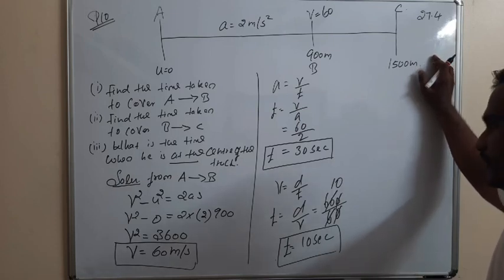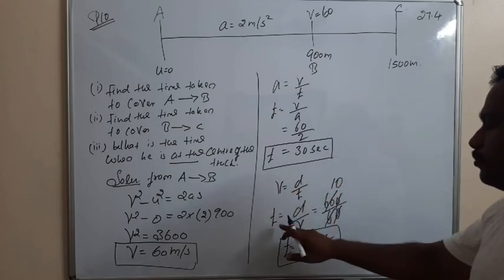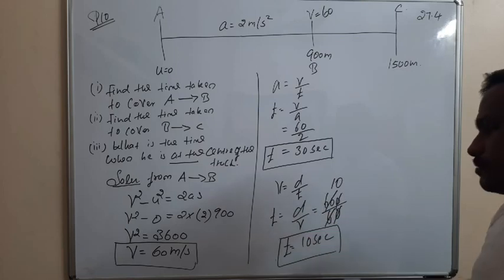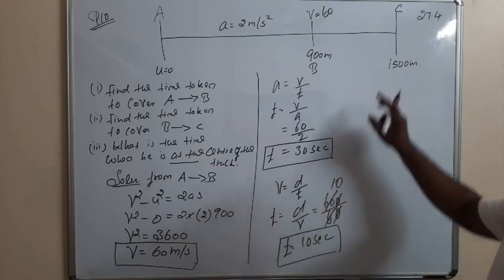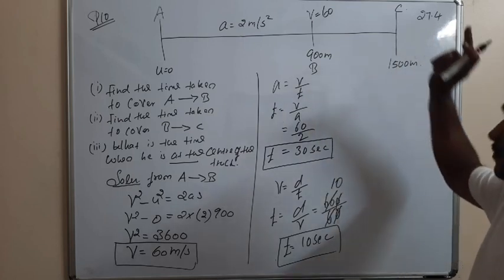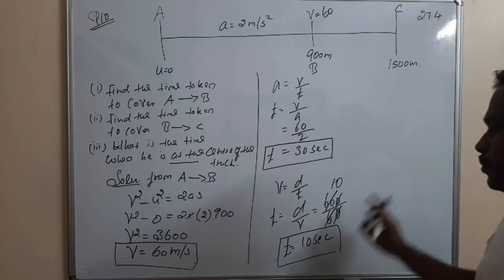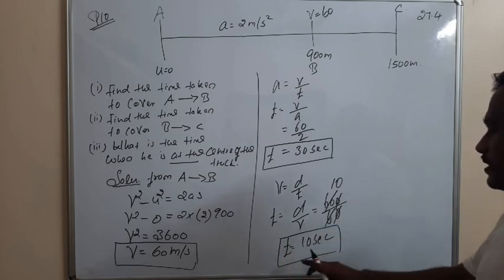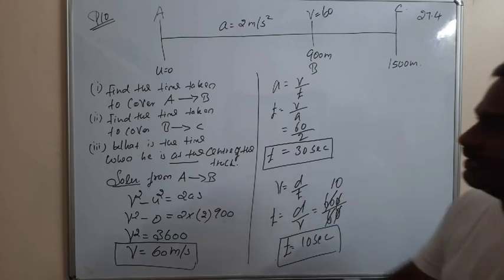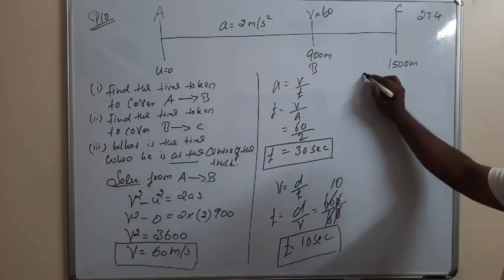I am using the equation velocity is equal to displacement by time. So from this, time is equal to displacement by velocity. He covered the distance of 600 with the velocity of 60 meter per second. So 60 cancels, then 10 times. So t is equal to 10 seconds. That is the answer for the time taken to cover from B to C.